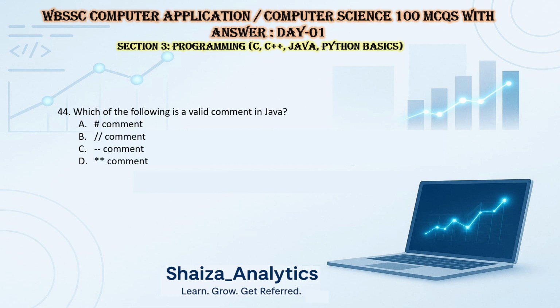Question 44. Which of the following is a valid comment in Java? So hash comment we are using in Python. Double slash we are using for comments in C. Dash dash comments and asterisk comments. So the answer is double slash. We are using it in C and Java both.